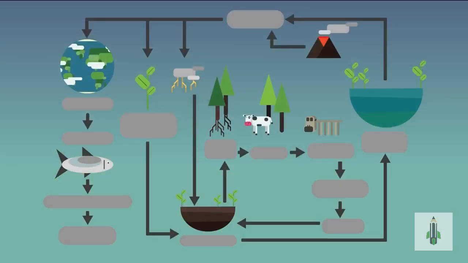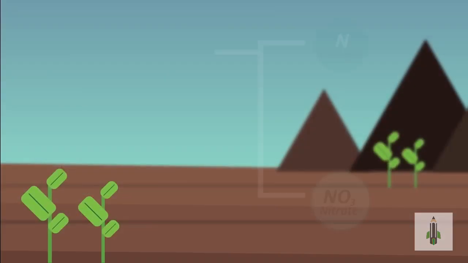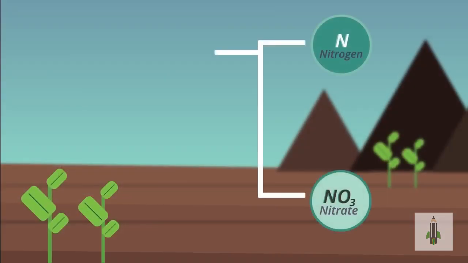In this video, we are going to look at the nitrogen cycle. This is the movement of nitrogen through the environment. Nitrogen is continually cycled through the air, soil and living things. The process of nitrogen in the atmosphere being turned into nitrogen in the soil is called fixing.